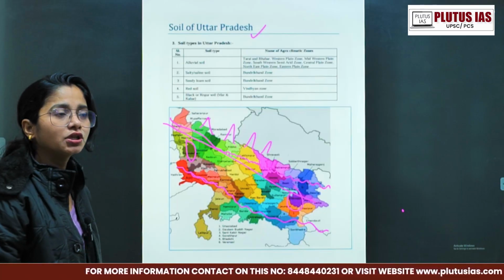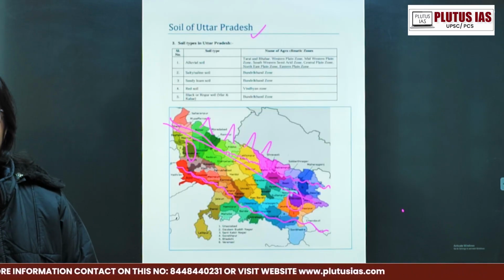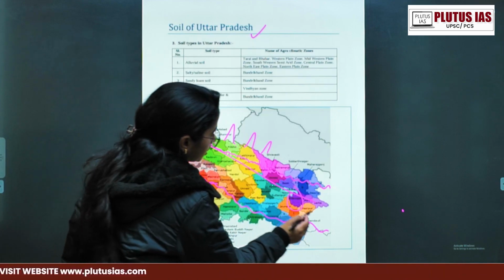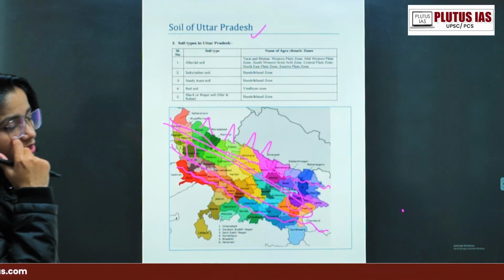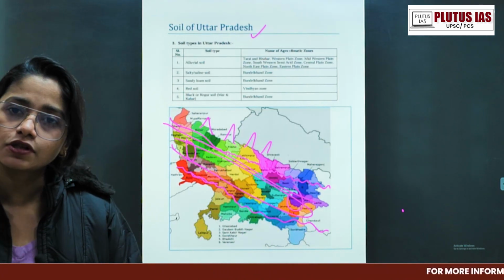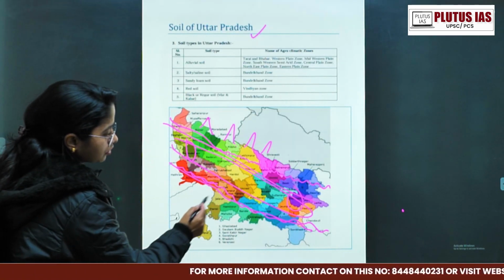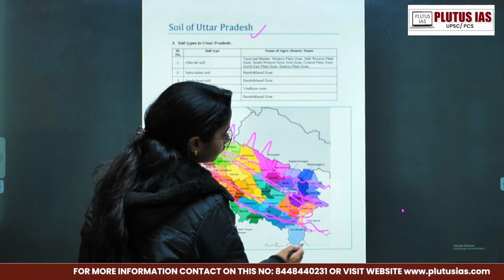There is a question in your PYQ. If you see, there is a question on the Lower Ganga Canal also. So then we talk about this region, which comes into your central plains, right? That is your alluvial soil. And this region again comes into the plateau region, that is the Bundelkhand plateau region and the Vindhyan plateau region.